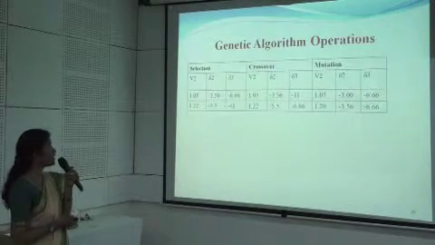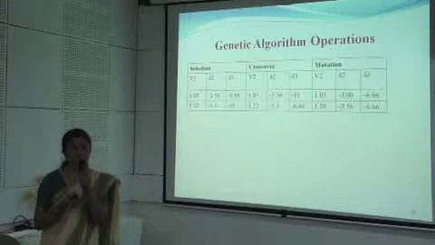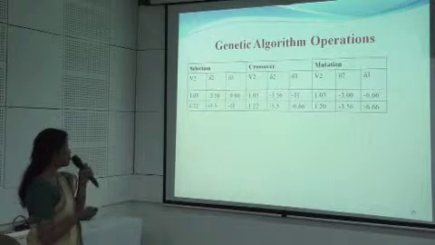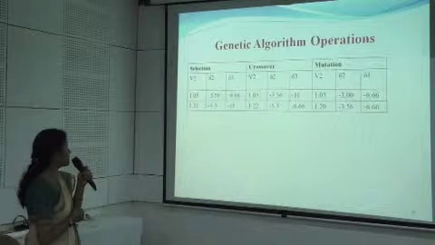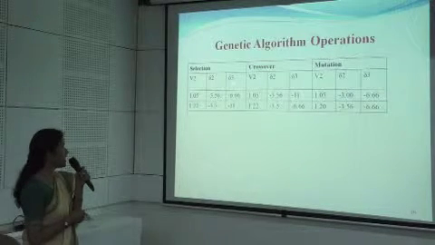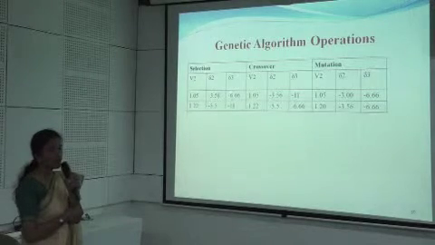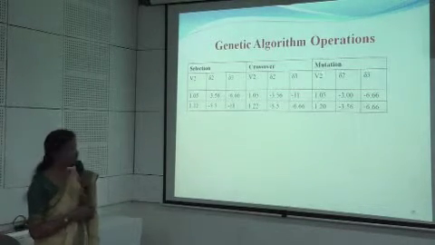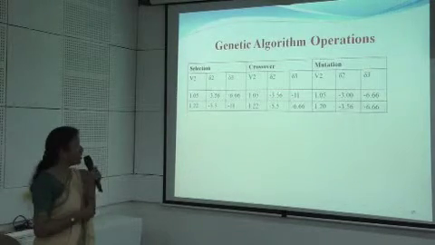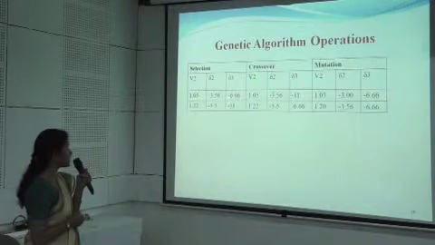So this genetic algorithm has been applied to the same system that was simulated using the PowerWorld simulator. Here, I have chosen 2 parents. Let us say V2, delta 2 and delta 3, that is the voltage at bus number 2 and its angle, and the angle at bus number 3. Bus number 2 is the PQ bus and bus number 3 is the PV bus. So we have 3 variables: V2, delta 2 and delta 3. Let us say their values are 1.05, 3.56 and minus 6.